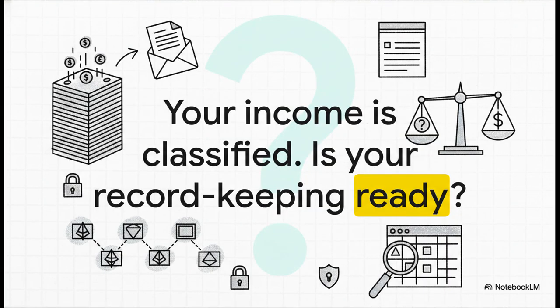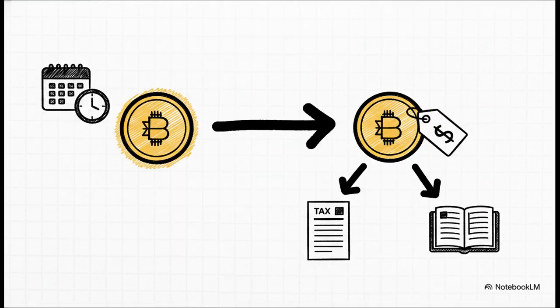So we've answered the big, complicated question of classification. But solving that puzzle leads us to an equally important practical challenge. Knowing where to report the income is only half the battle. Being able to prove the numbers is the other half. And this is the final crucial takeaway.